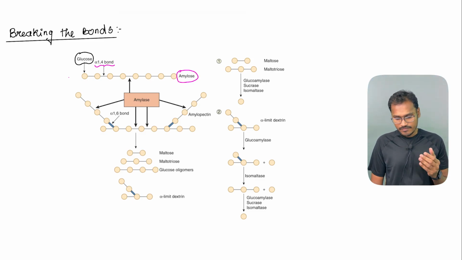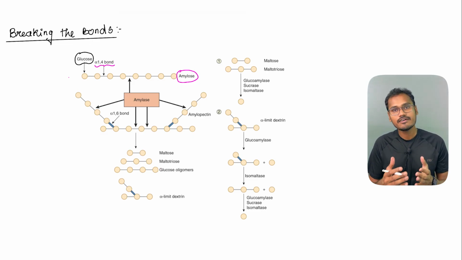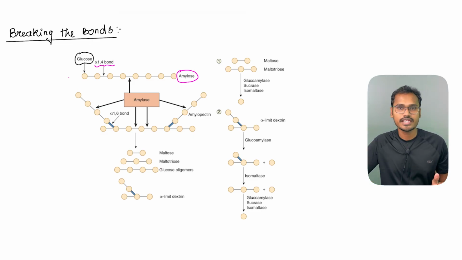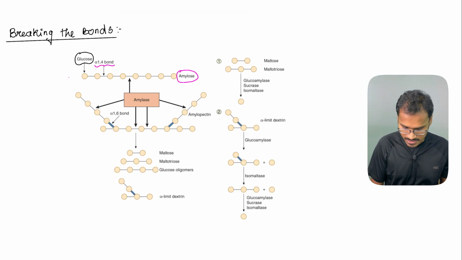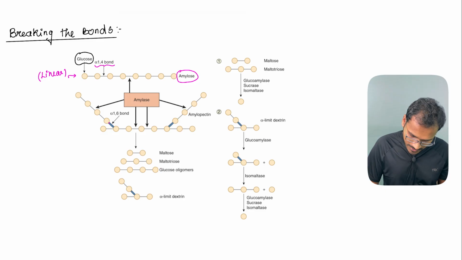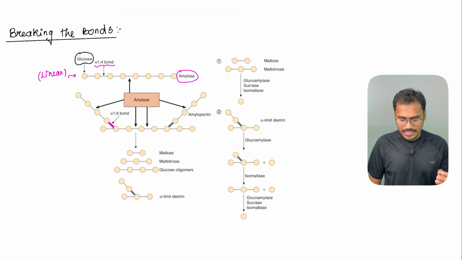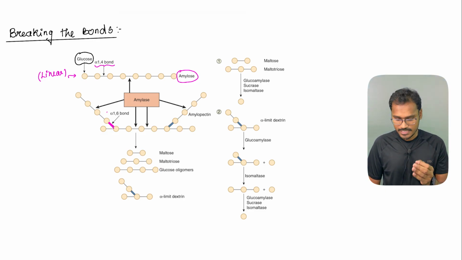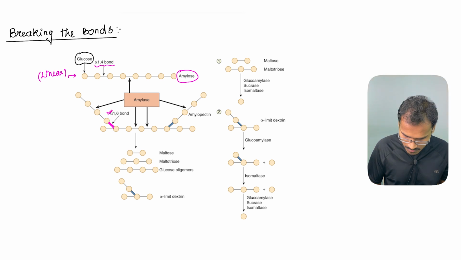Next, we have other substances wherein they have side chains. So this one is going in a straight line. This is called a linear direction. So this one we can see here, it is linear in nature. Whereas the next one that we are going to see, it has some side bonds. And these linkages are called alpha-1,6 bonds. So the side linkages are also present.